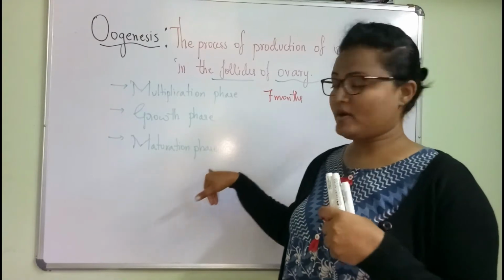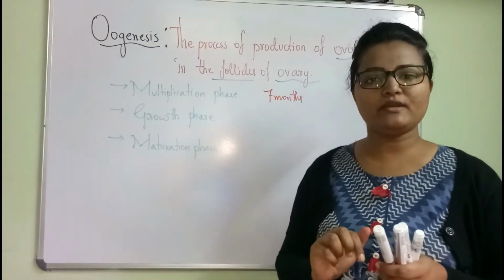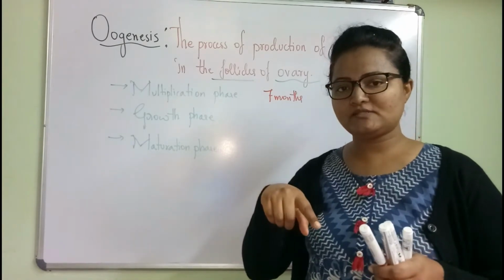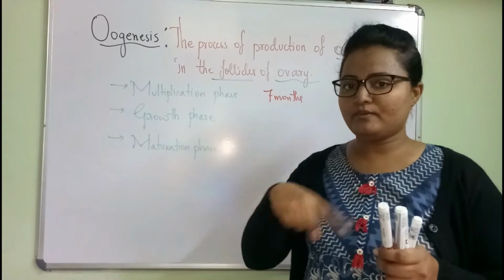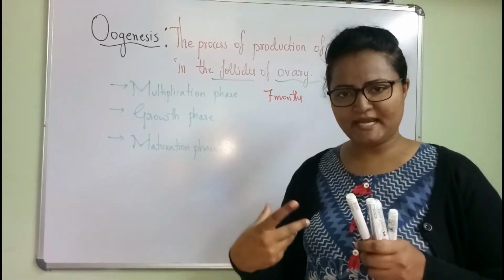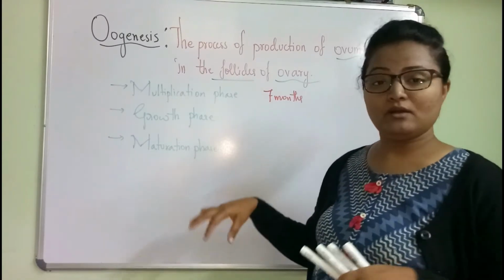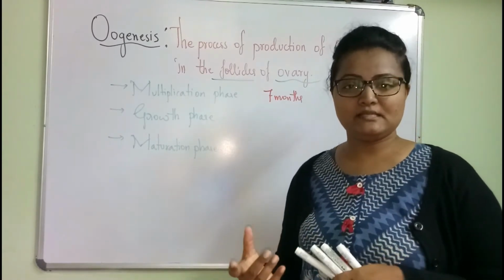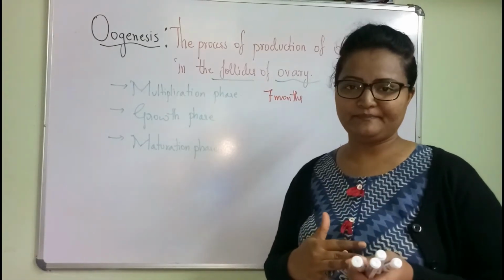Hence the number of oogonia is decided, whereas in spermatogenesis we have seen the spermatogonial cells are renewed till death in male individuals. But in female individuals, the number of oogonial cells, the sex cells, is defined before the birth only.